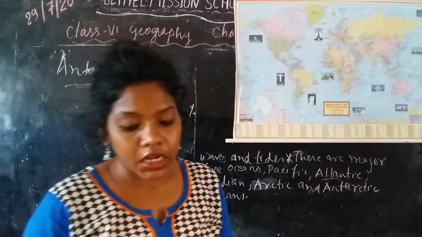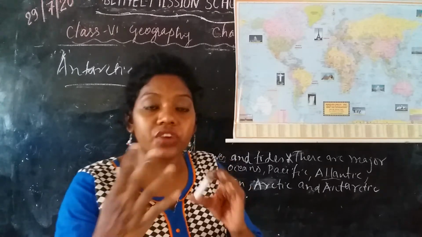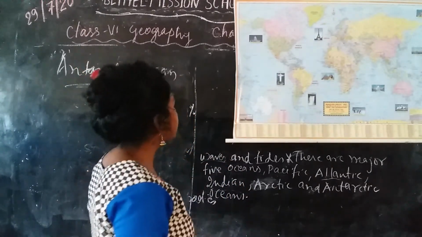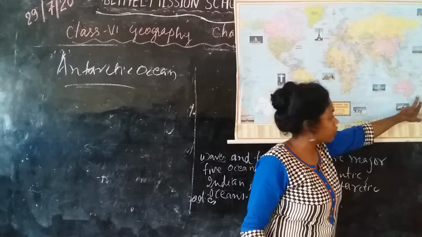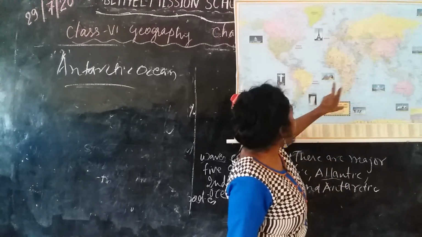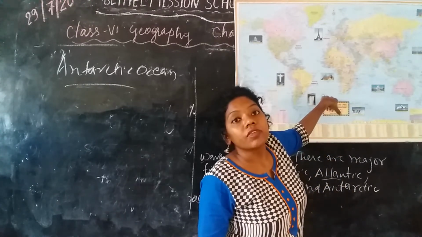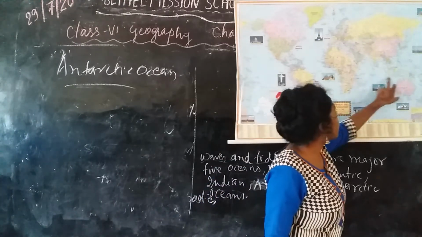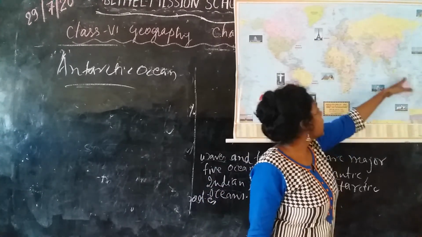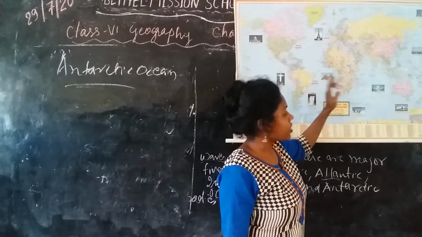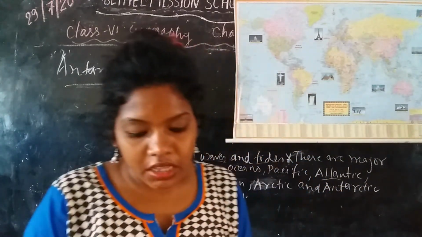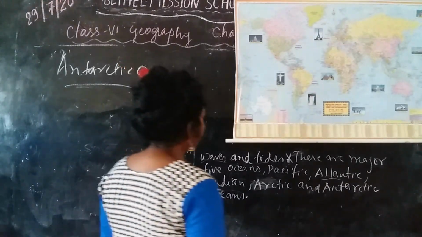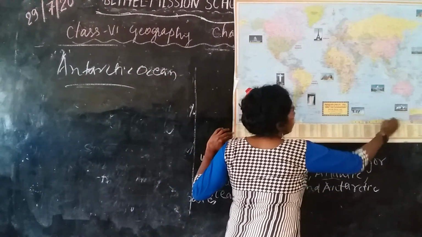It is joined by three main oceans: the Pacific Ocean, the Indian Ocean, and the Atlantic Ocean. So the Antarctic Ocean is bounded by these three main oceans, and it is situated at the South Pole.